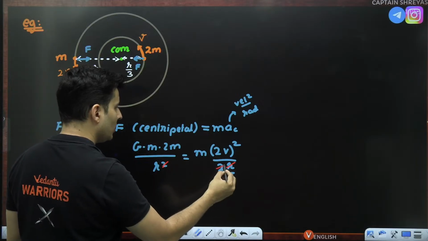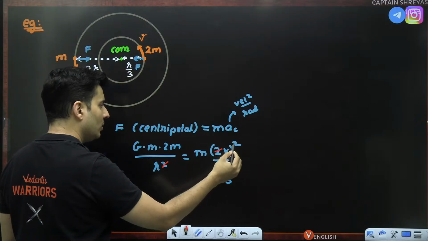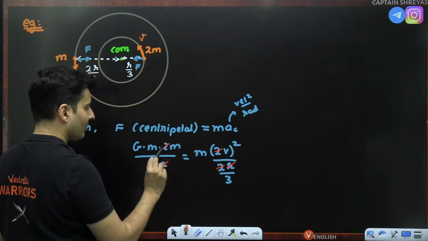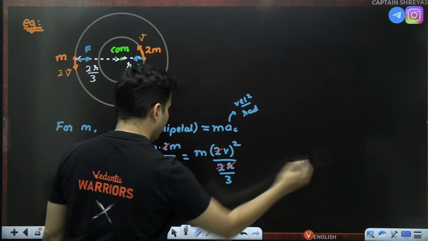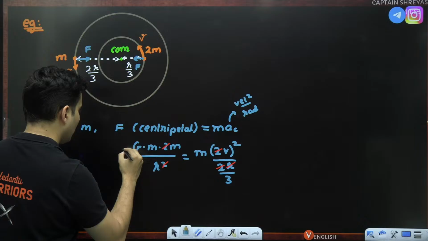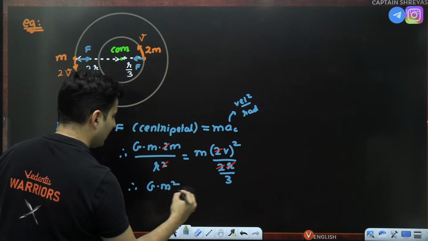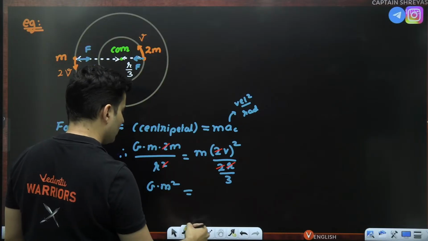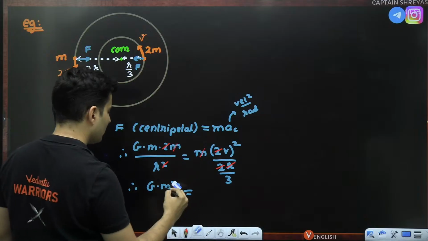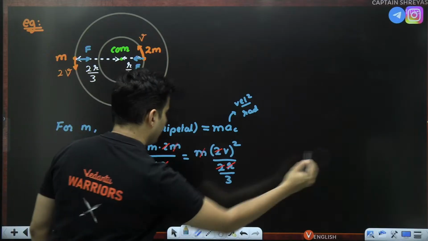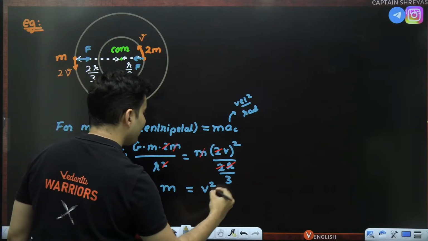Maybe this 2 will cancel with one of the two, which is being squared. Another 2 will also get cancelled from here. This 2 and this 2, and another 2 with this 2. Okay. So what is remaining now? Therefore, g m square, nothing is there below. Oh, one of the m also got cancelled. We have to keep that in mind. One of the m also got cancelled. So there is no need of gm square. So g into m is equal to just v square is there.